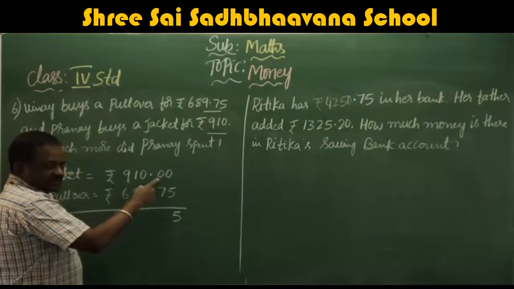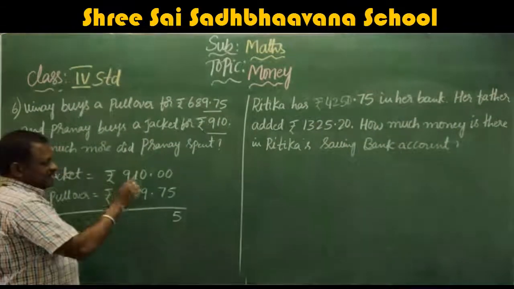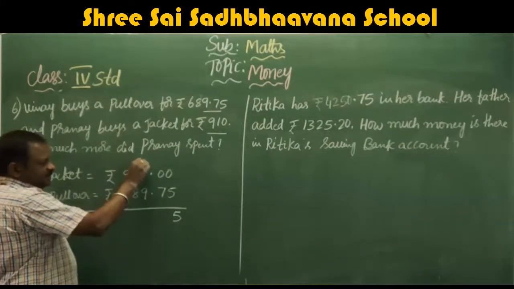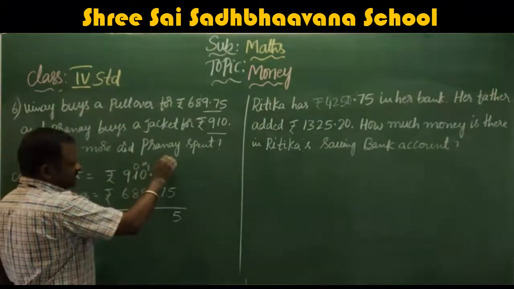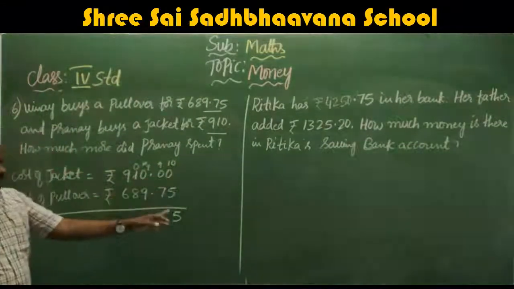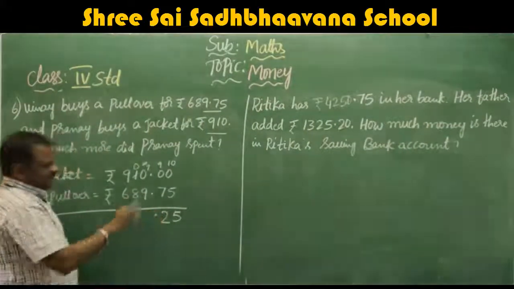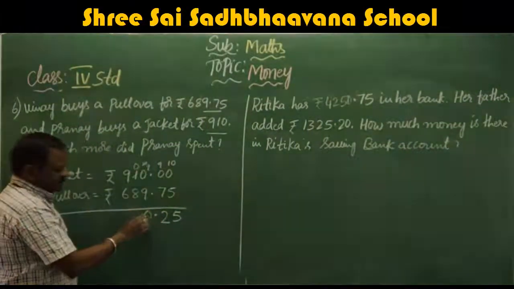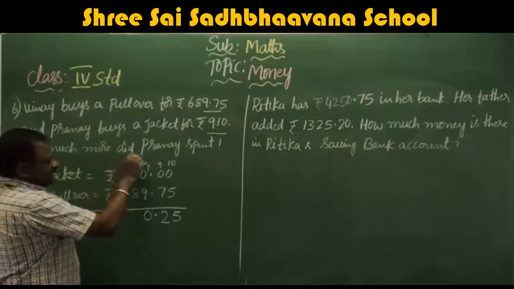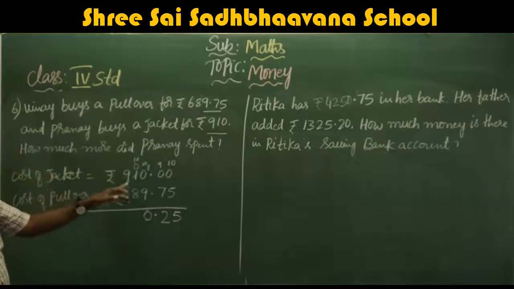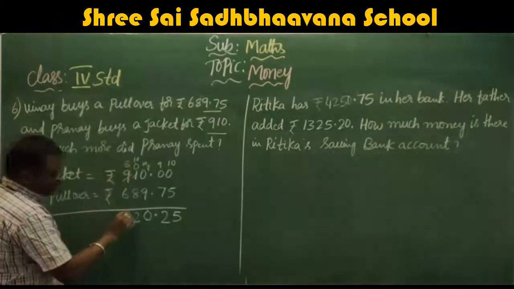You can't get 0. You can get carry from here. So once again, if you come here also 0. So you take carry from here. This becomes 0. This becomes 10. When you take carry, this becomes 9. Same way, this becomes 9. This becomes 10. So 10 minus 5, 5. 9 minus 7, 2. Here 9 minus 9, 0. Here it is 0, take carry here. So this becomes 10. This becomes 10. 10 minus 8, 2. This becomes 8. 8 minus 6, 2.